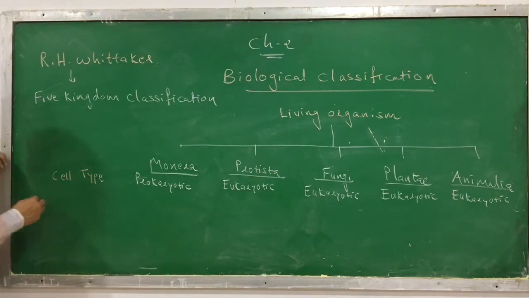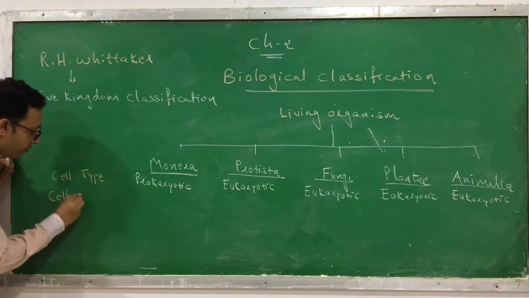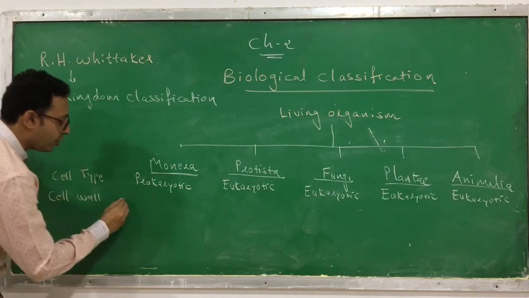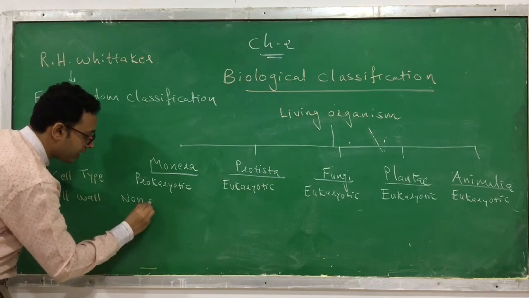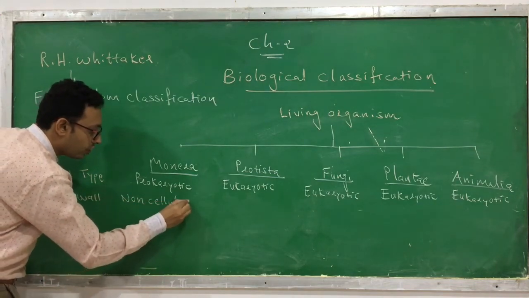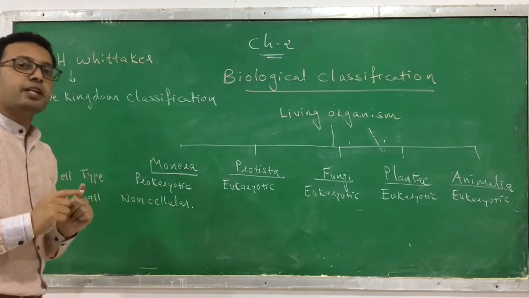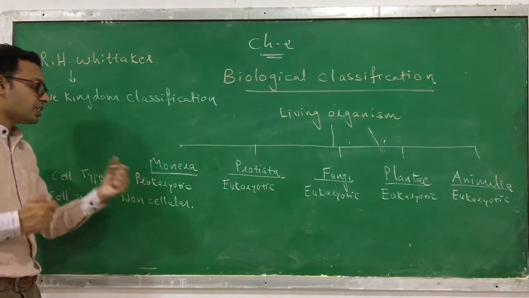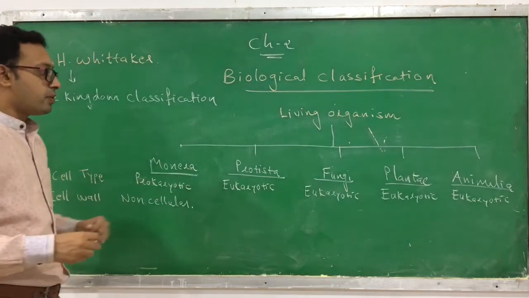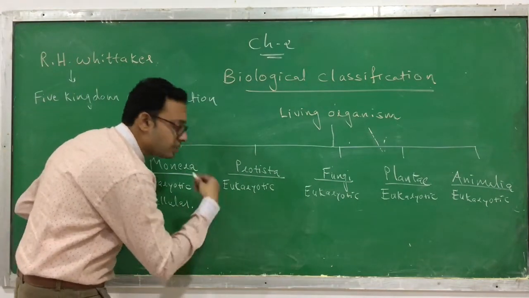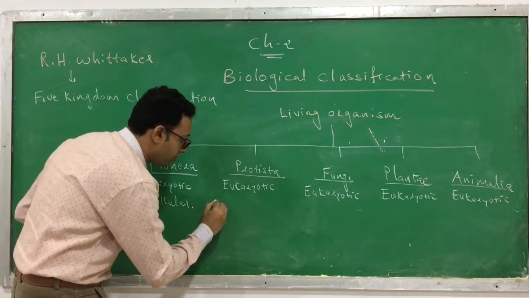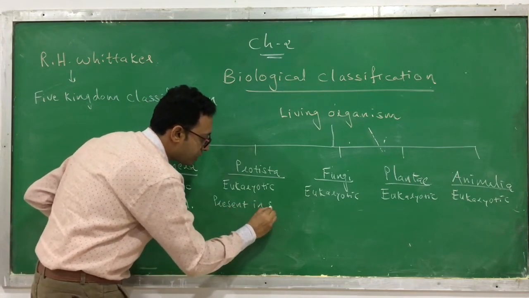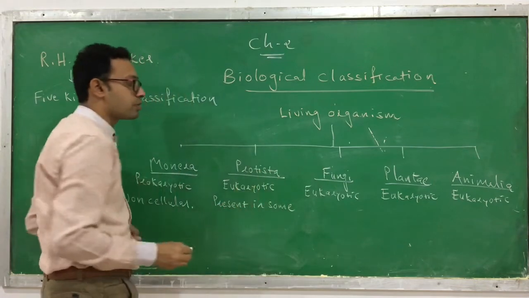The second criterion is the cell wall. Which kind of cell wall do they have? The Monera have a non-cellulosic cell wall. This cell wall is made up of polysaccharides and amino acids. In Protista, some have a cell wall, some do not. So it is present only in some organisms.